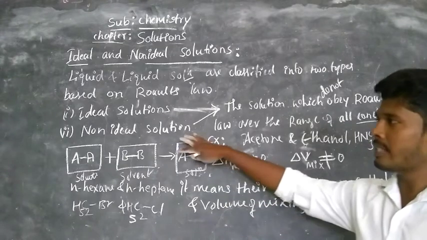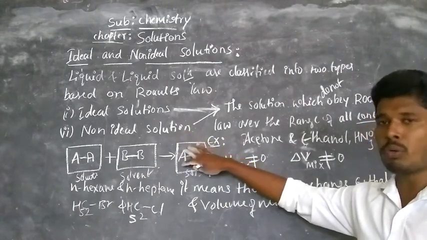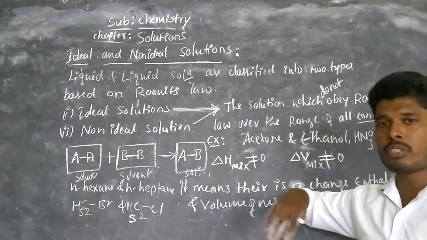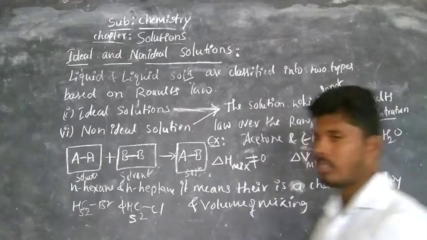Then again these non-ideal solutions are classified into two types, that is positive deviation and negative deviation of non-ideal solution.